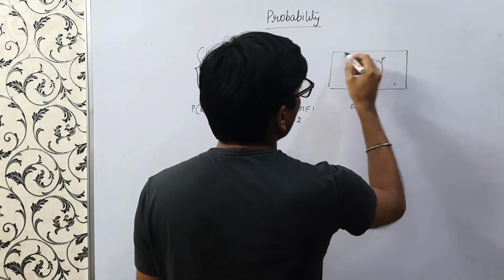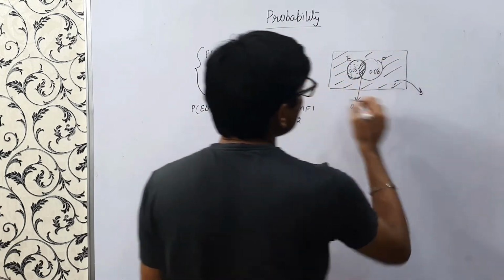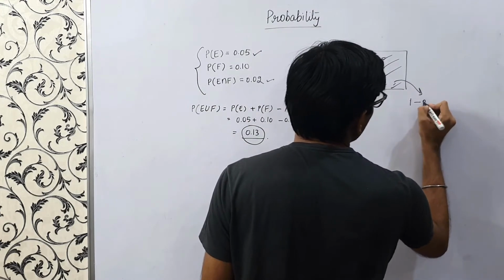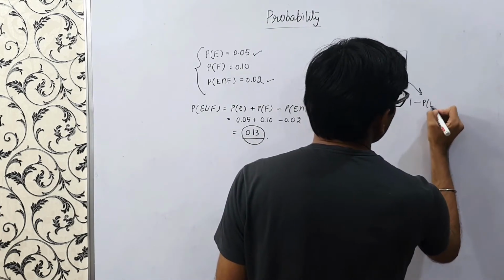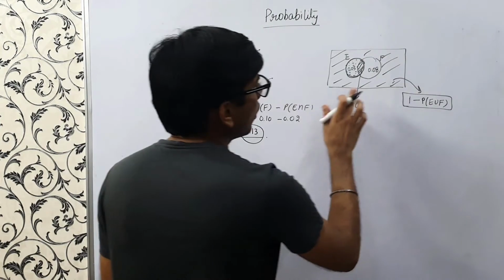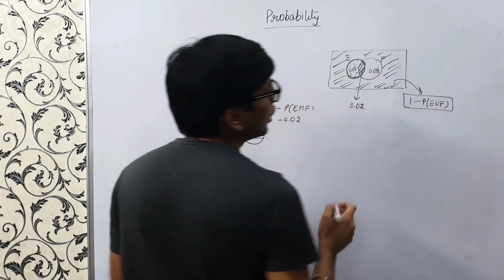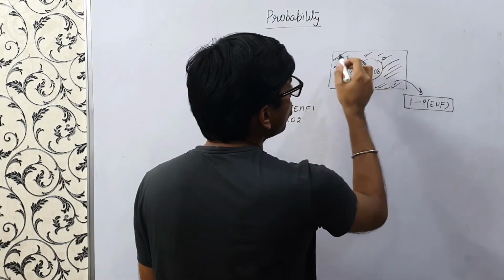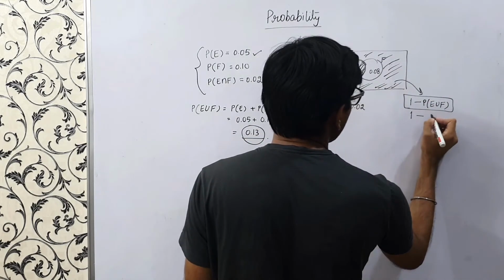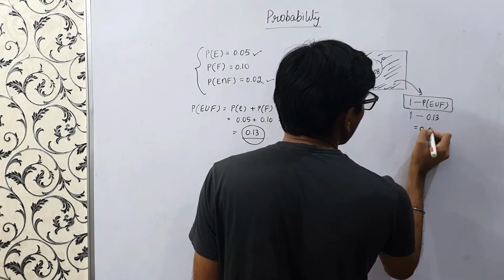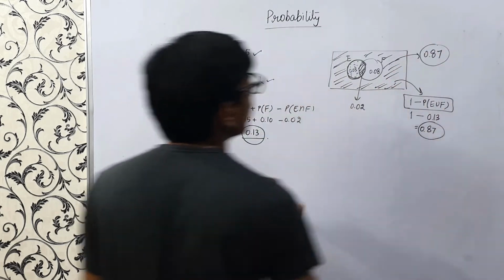So what is this outer portion? This whole is the sample space. This is nothing but 1 minus P of E union F, right? This outer portion is nothing but 1 minus P of E union F, because this is the union part, and outside that is this shaded one that I shaded just recently. So this turns out to be 1 minus 0.13 equals 0.87. So this is nothing but 0.87, right?